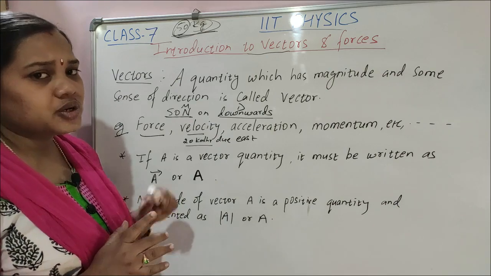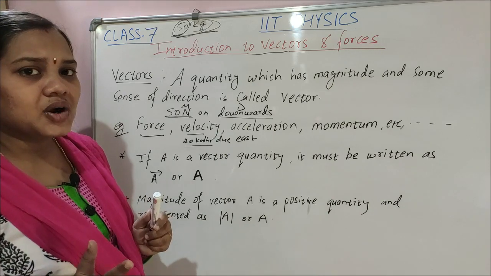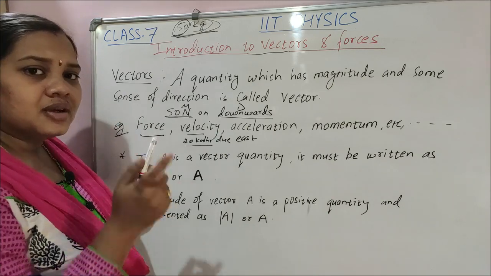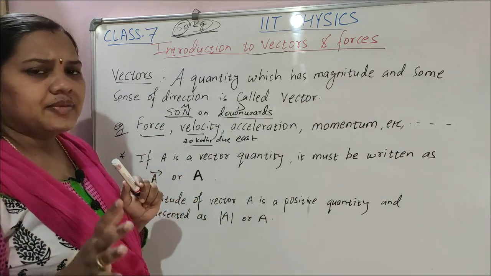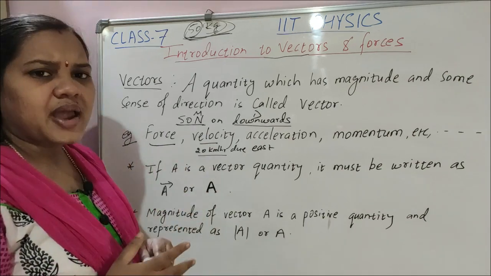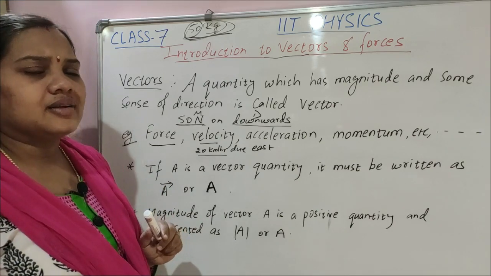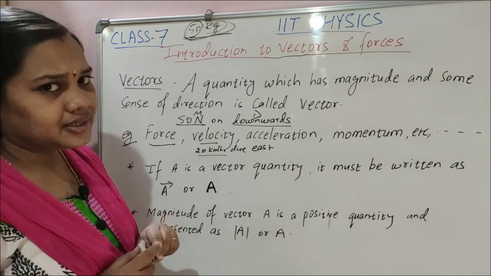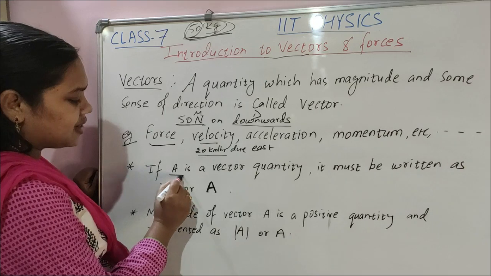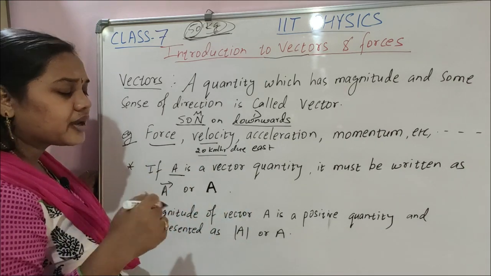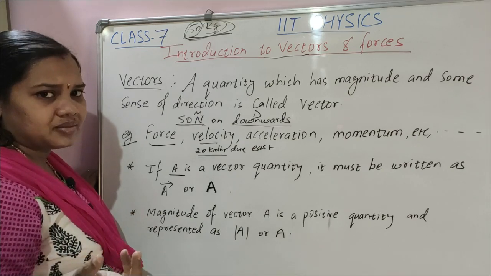Understood? Did you get the difference between scalar and vector? Scalar gives only magnitude but does not tell about direction, but vector gives magnitude and direction both, the total information about the physical quantity: what is its magnitude, where it is moving, where it is applied, everything you will get. That is a vector quantity. So there are some points. Suppose A is a vector quantity, then how can you write it? We know scalar quantities are just like real numbers.